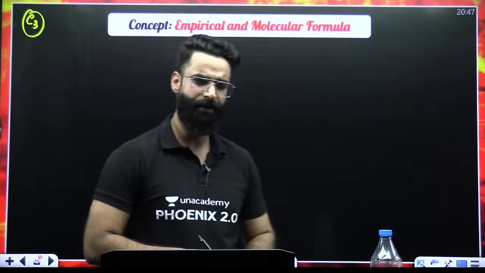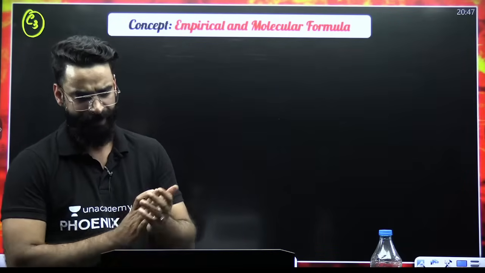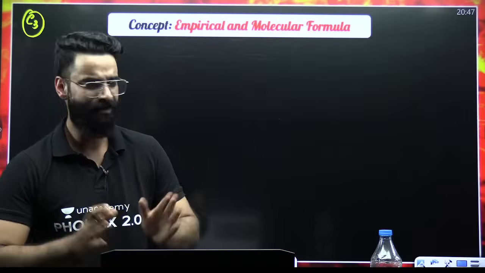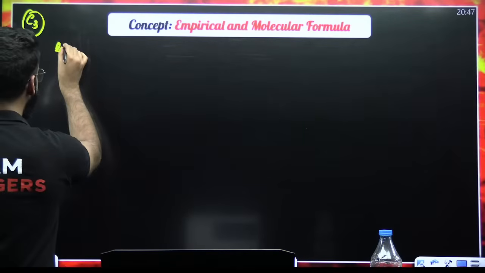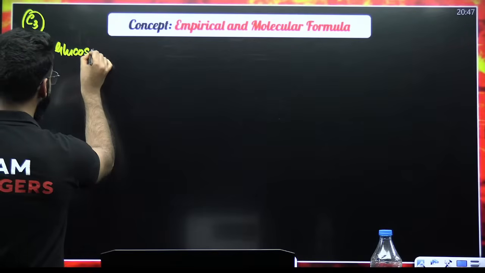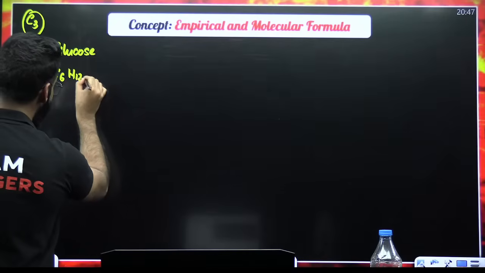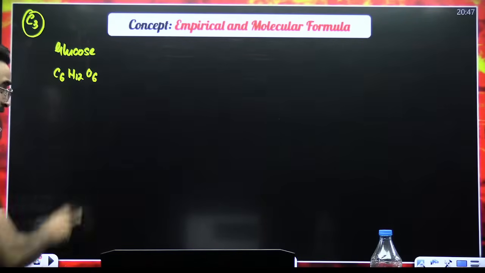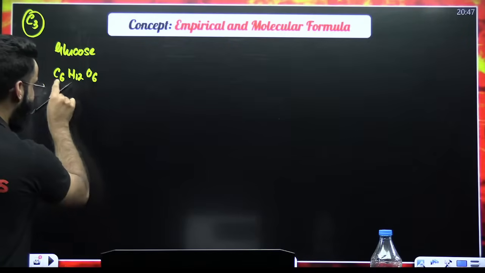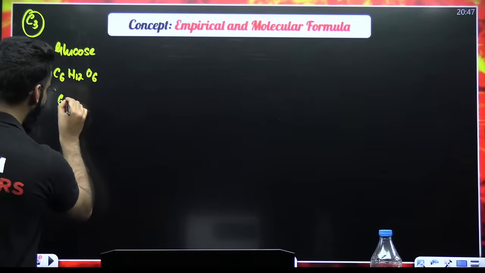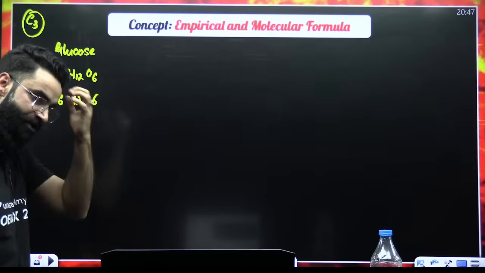Empirical and molecular formula. Frequently asked question. So what is this empirical and molecular formula, people? Pretty much simple again. For example, if I talk about glucose, one of the formulas of glucose that I know is C6H12O6. In glucose there are three elements: carbon, hydrogen, oxygen. What is the atomic ratio of these elements? The atomic ratio is 6:12:6.